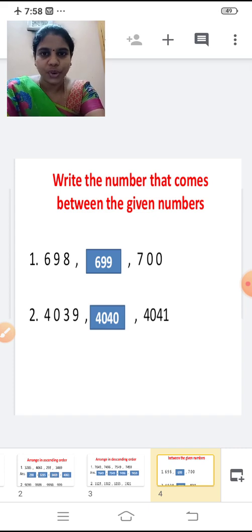4039, 4041. Now tell me children, what number comes between these two numbers? Yes, very good. 4040. 4040 comes between 4039 and 4041.